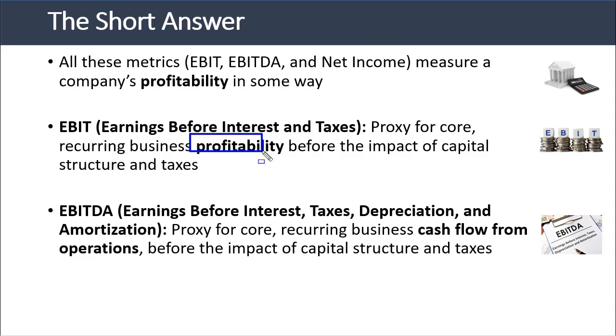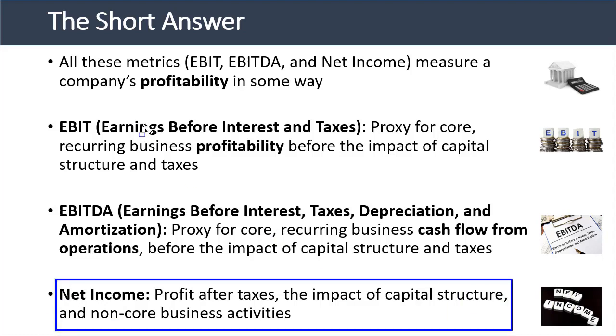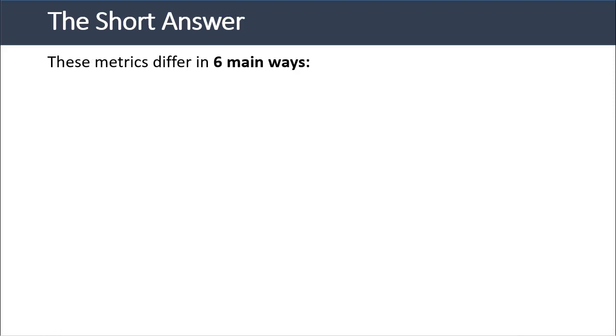So these two metrics differ based on profitability versus cash flow from operations. And then net income is profit after taxes, the impact of capital structure, and non-core business activities. So it includes and deducts a whole lot more items than either EBIT or EBITDA. Now, in terms of the other differences between these metrics, we can separate them into 6 main categories.